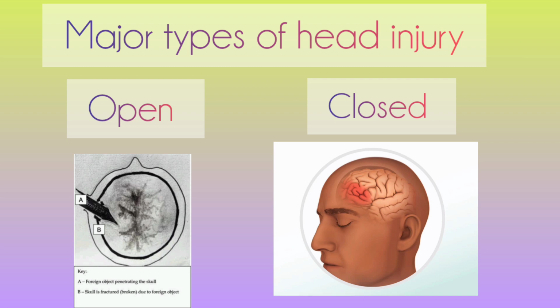Closed head injury means the skull remains intact but the brain may be damaged. The injury doesn't break the skull. Examples are concussion or contusion. Later we'll see what concussion and contusion are. This is open and closed head injuries.